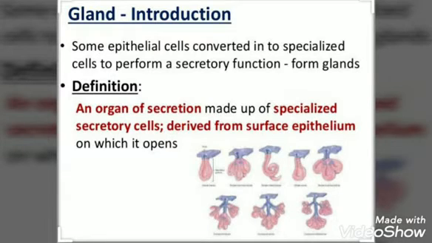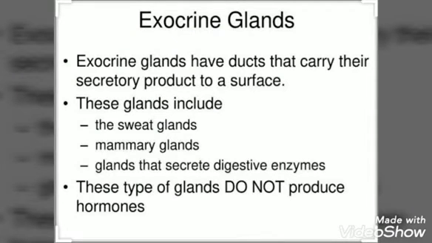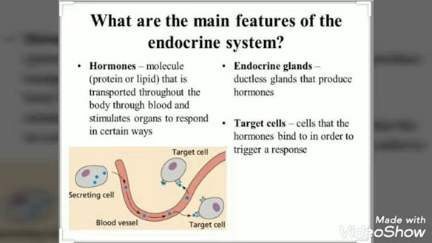For example, the sweat gland secretes sweat onto our skin, and your salivary gland is the one that will secrete saliva into your mouth. So anything that secretes something in our body is a gland. Now the saliva and the sweat glands have a piping system. That means they have a duct to carry their secretions to wherever they are supposed to go. So these glands are called duct glands or the exocrine glands.